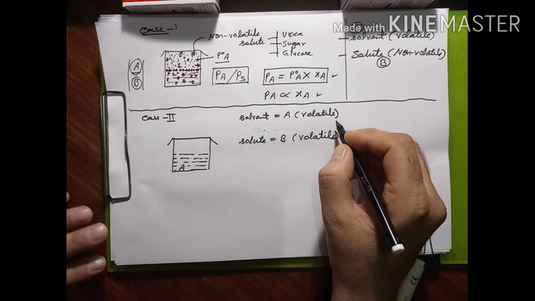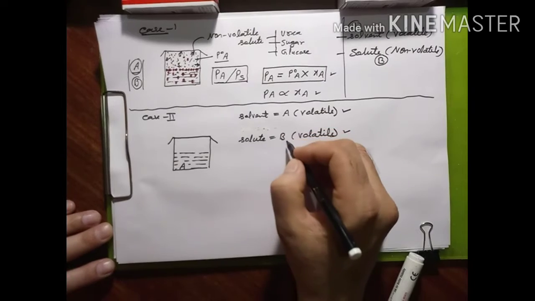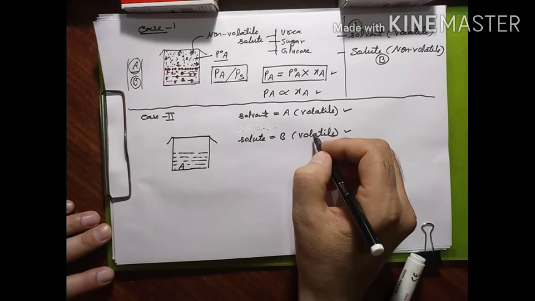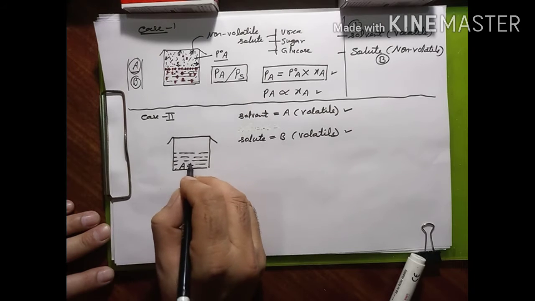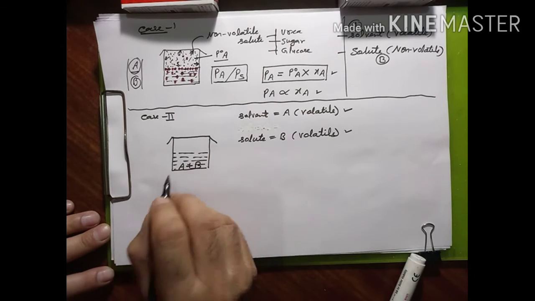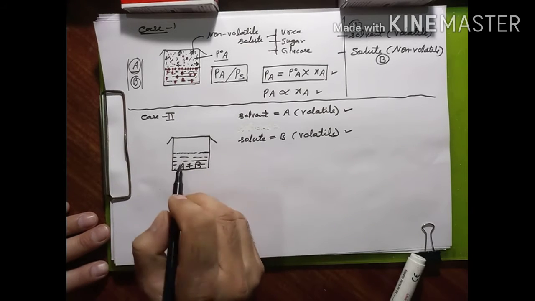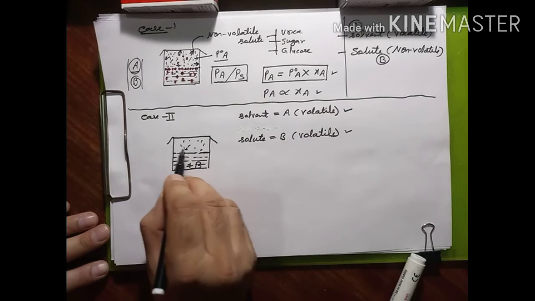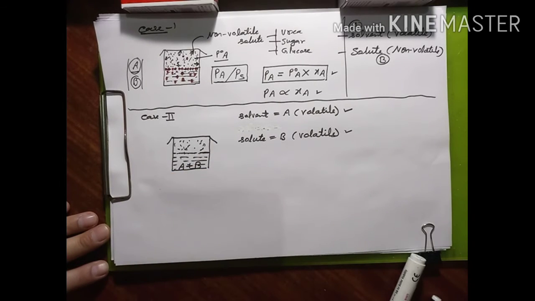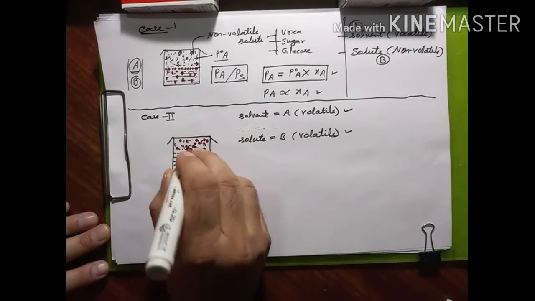Now I have taken a solution in which we have two components, component A and component B, and both are volatile. So first I have taken component A mixed with component B, and both are mixed to each other and form a solution. Since both are volatile, A converts into vapors as well as B also converts into vapors.